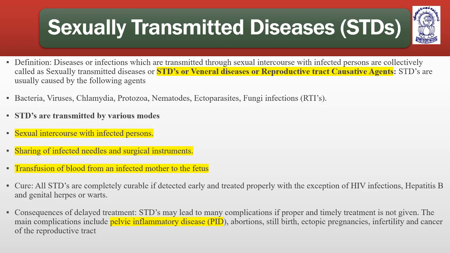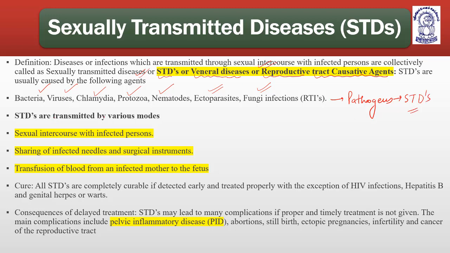Diseases or infections which are transmitted through sexual intercourse with infected persons are collectively called STDs or sexually transmitted diseases. They are also known as venereal diseases or reproductive tract diseases. STDs are usually caused by the following agents: bacteria, viruses, chlamydia, protozoa, nematoda, ectoparasites, fungal infections. These are the possible pathogens which are related to STDs, sexually transmitted diseases, right?